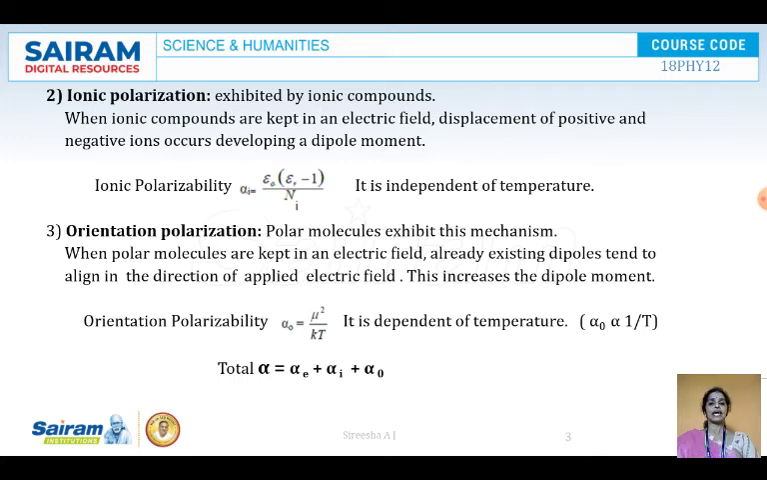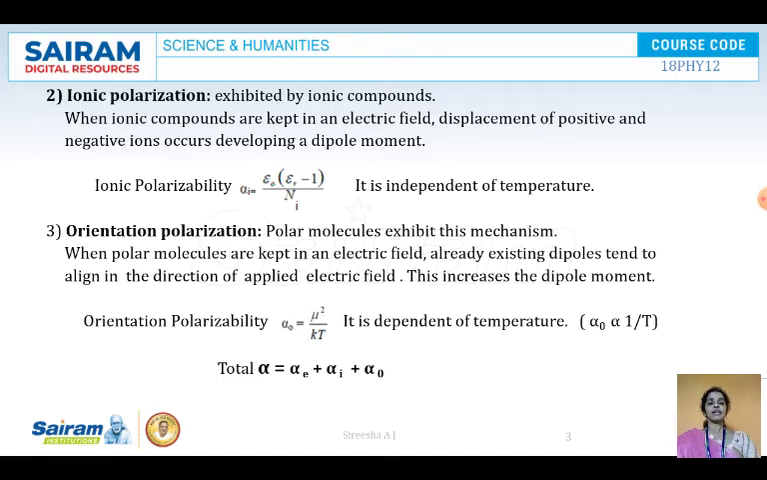It is nothing but the aligning of themselves. When polar molecules are kept in an electric field, already existing dipoles tend to align in the direction of the applied field. This increases the dipole moment. So what is happening here? Polar molecules already have some net dipole moment because the centers do not coincide. So such molecules, when kept in an electric field, tend to align in the direction of the applied field. So they are arranging themselves on the application of the electric field.